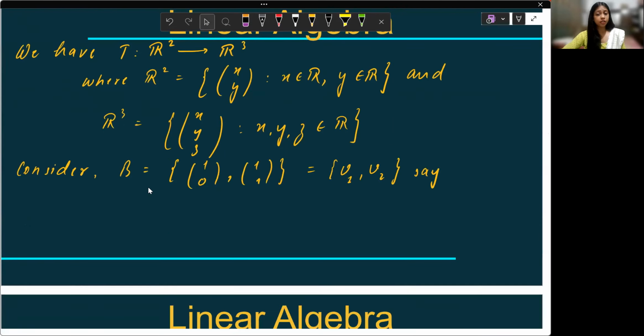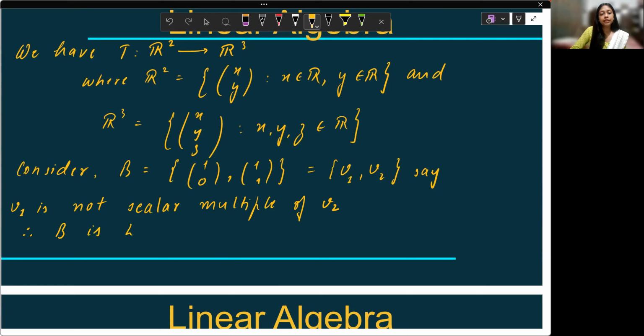Whenever you have two vectors in a set and you want to prove them linearly independent, you just check scalar multiplication, whether one is a scalar multiple of the other or not. So V1 is not a scalar multiple of V2. That's it. Therefore, B is a linearly independent set, right?